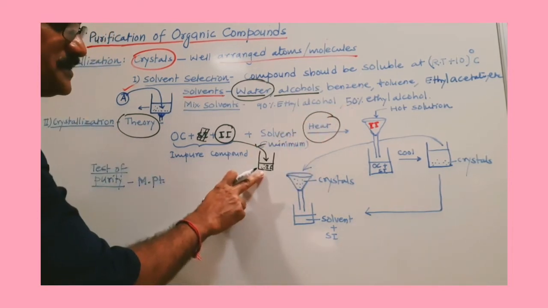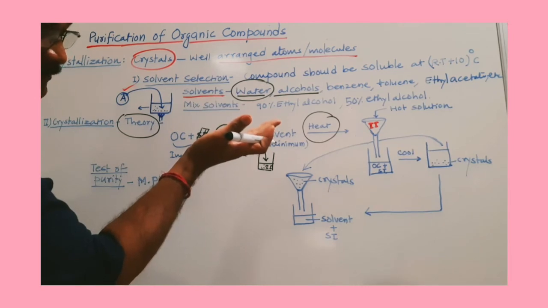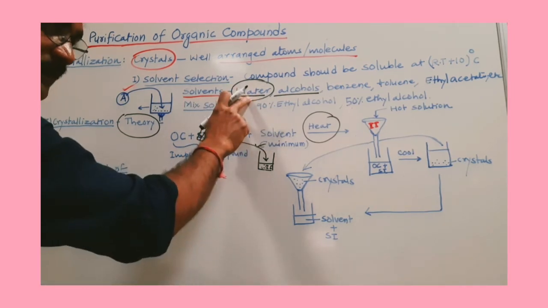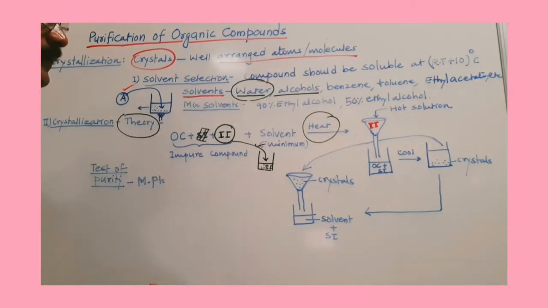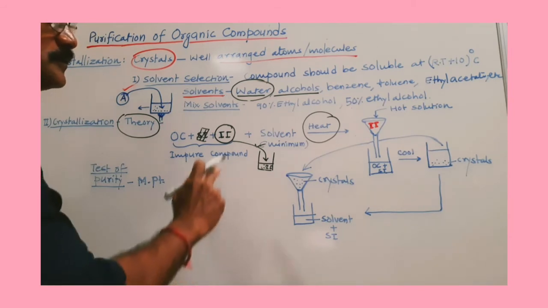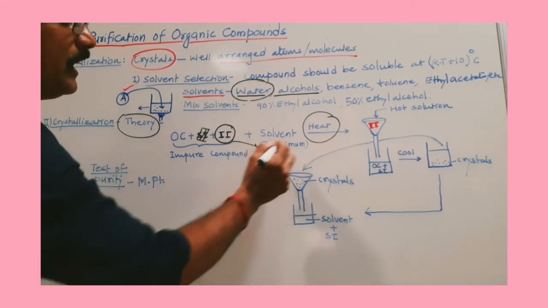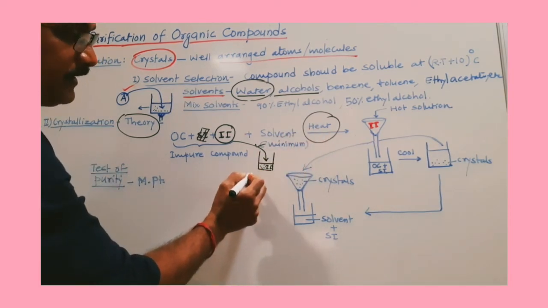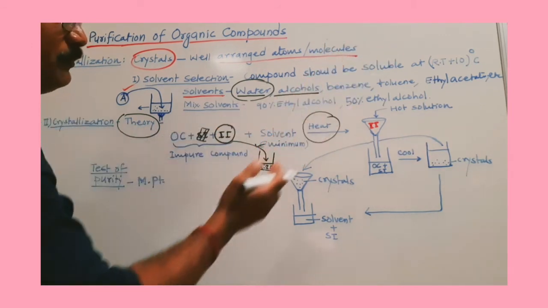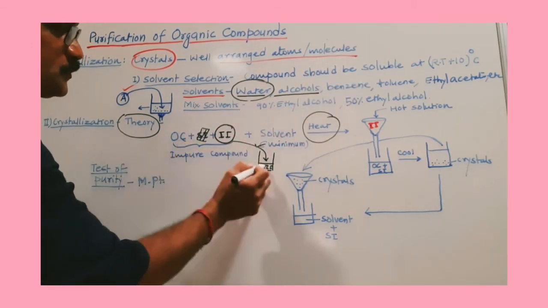You have to heat it on the burner by using your wire gauze if you are working with water. But if you are working with any organic solvent, if that solvent is inflammable, you have to heat that solvent in a water bath. Right? Now see, after heating means you are going to raise the temperature of this solvent. Once that temperature goes beyond room temperature, definitely this organic compound is soluble.